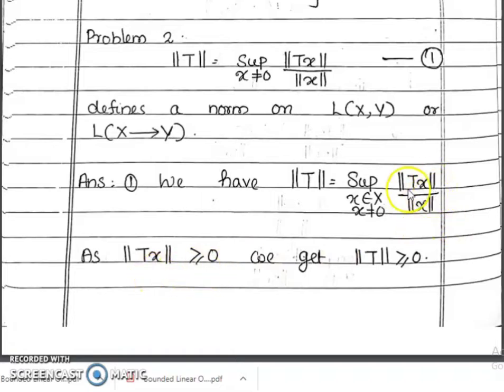Just note down norm of Tx is greater than or equal to 0. Also norm of X is greater than or equal to 0. This implies this term is greater than or equal to 0. Therefore the supremum is also greater than or equal to 0. This implies norm of T is greater than or equal to 0.